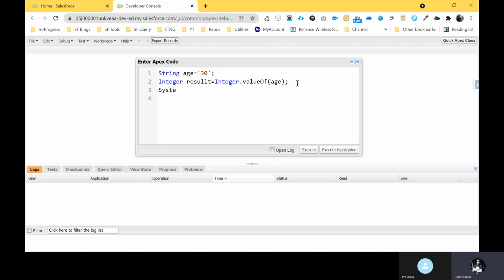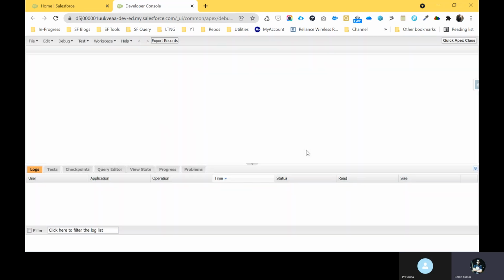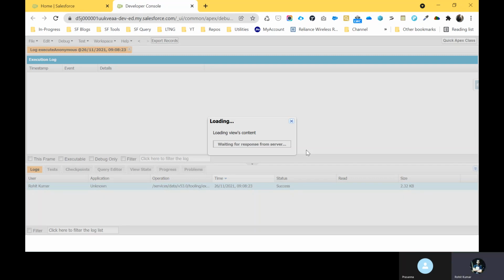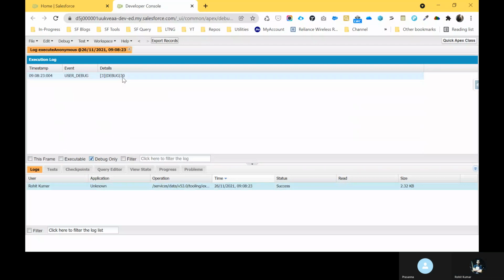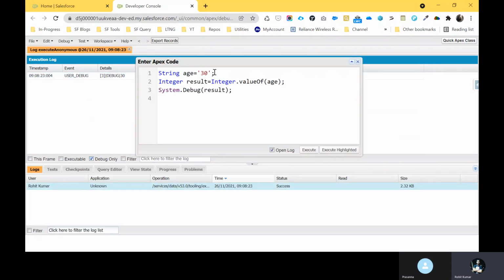How to print that, you know very well: System.debug, and you have to print this result as well. Just copy this result and paste it here, and execute with open log. After that you can see my log with my particular result. Let me check. You can see 30, right? This was a string, and I just changed this string to integer with the help of the valueOf method, and you can see the output as 30.